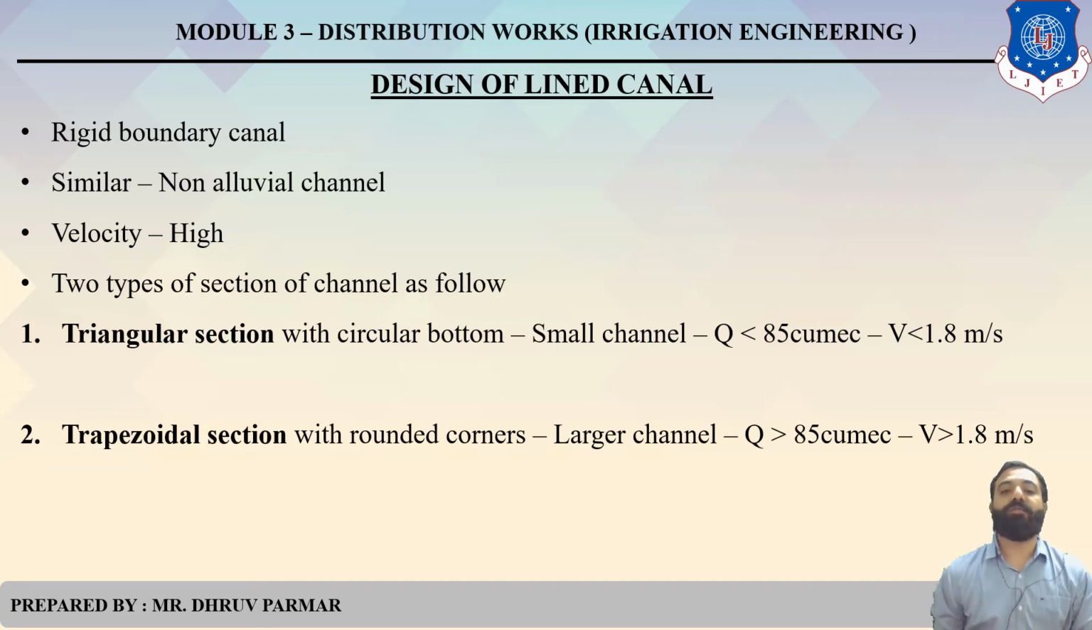First one with circular bottom, small section, Q is less than 85 cubic, velocity 1.85 or 1.8 meter per second. And for trapezoidal section, larger channels are there. The velocity is higher, greater than 1.8, and discharge is also higher, 85 cubic.